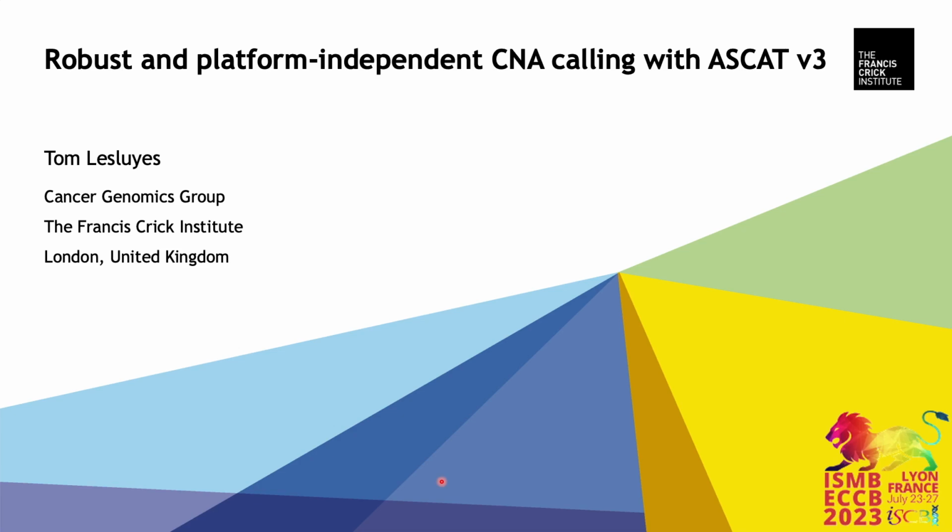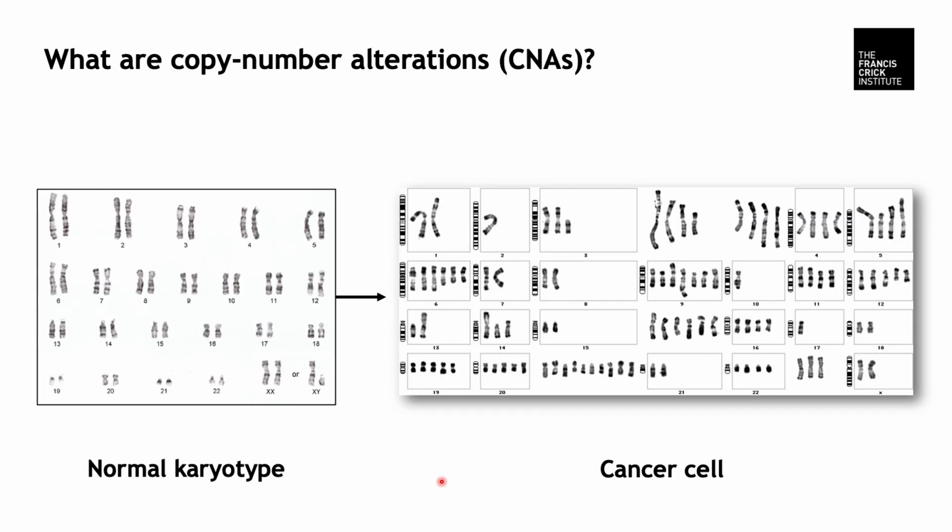I'm a postdoc in the Cancer Genomics group led by Peter Van Loo at the Francis Crick Institute in London. Our lab develops new methods to better understand how tumors initiate and evolve through somatic alterations, selective pressure, evolutionary sweeps, and tumor heterogeneity. In this context, copy number alterations, aka CNA, are a key process in which the genome is subjected to gains and losses.